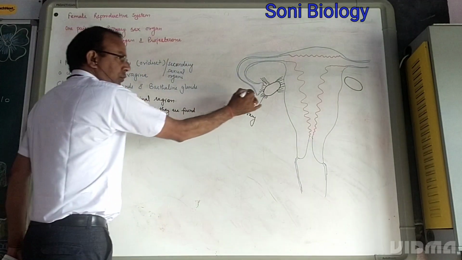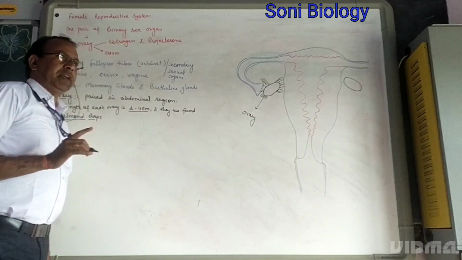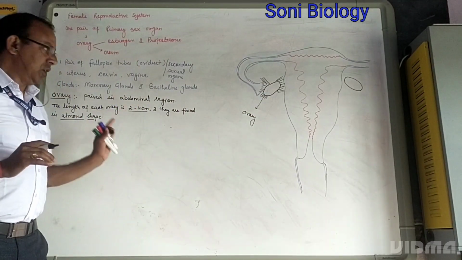The length of the ovary is 2 to 4 centimeters and the shape is almond shape.